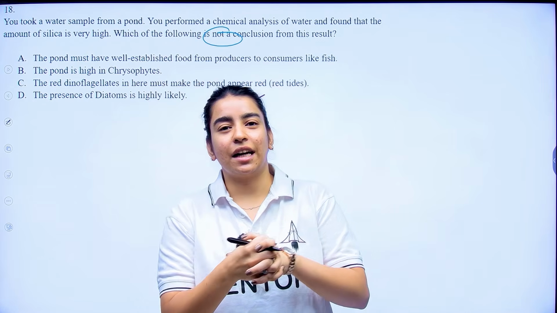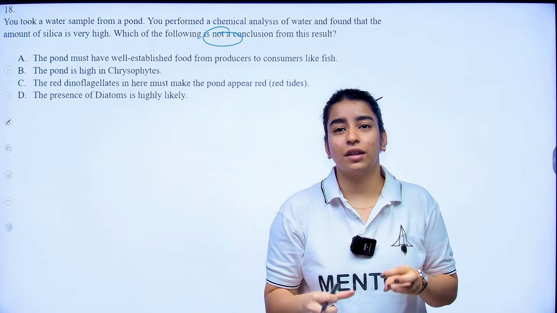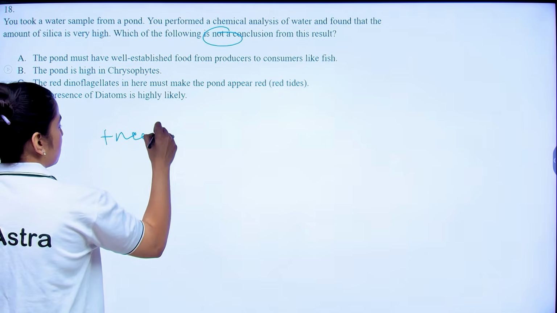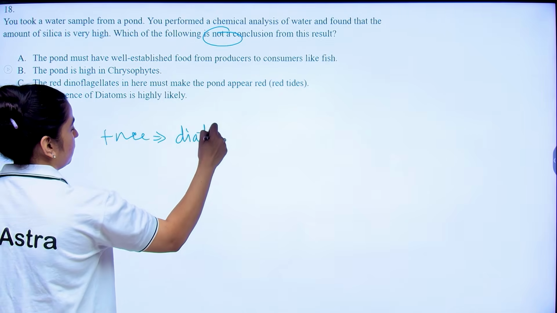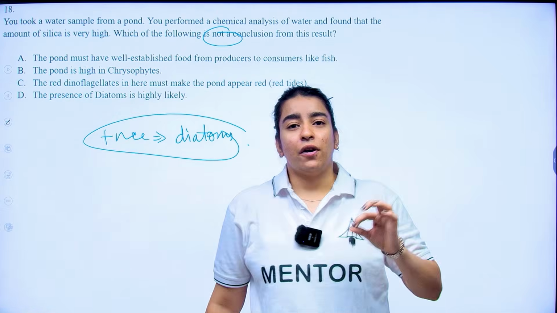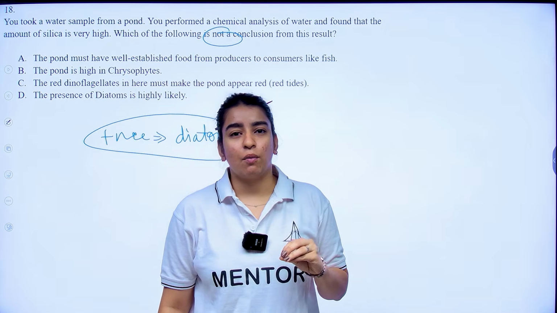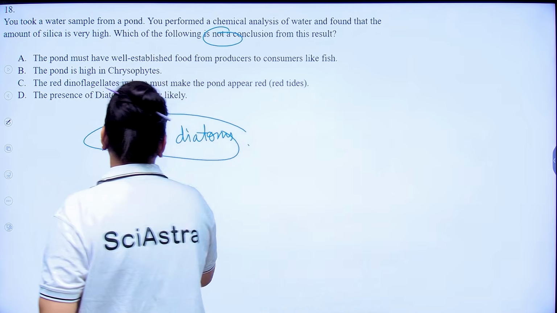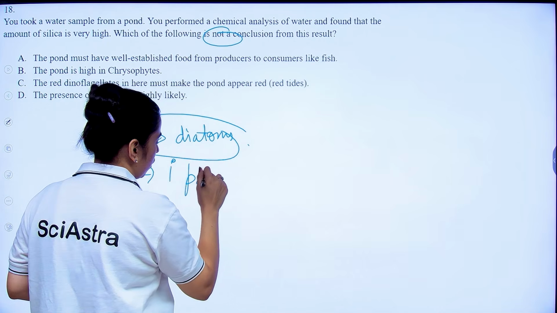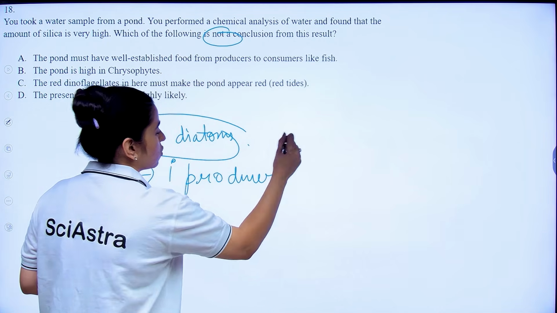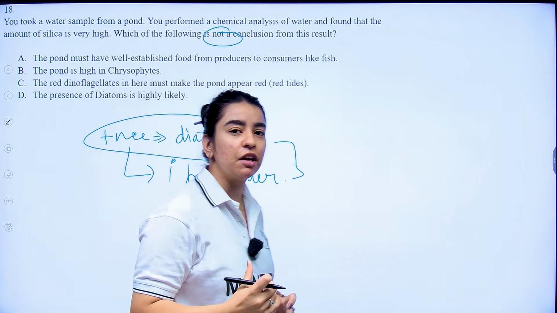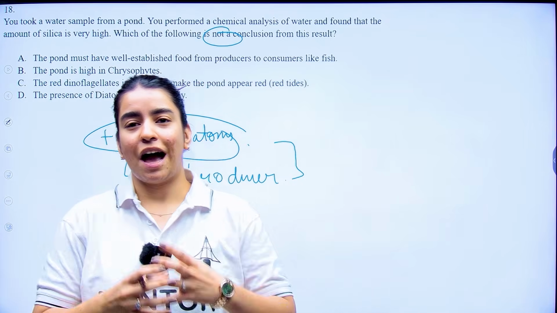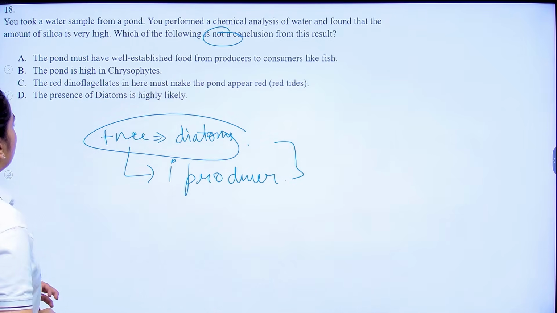Now, high silica content in the pond also suggests that there is presence of diatoms in your pond, right? Diatoms are primary producers in your aquatic food chain. So their presence in an aquatic ecosystem would be very, very important. Why? Because they are going to help in having a well-established food web.